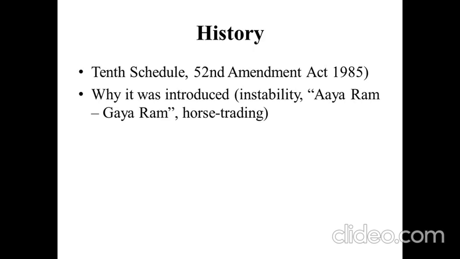The 10th Schedule of the Indian Constitution, which came under the 52nd Amendment Act of 1985, deals with the anti-defection law in India. It was introduced due to instability in political parties. Once, a member of a Haryana political party changed parties many times in a single day. That's why it is locally known as Aya Ram Gaya Ram and horse trading.